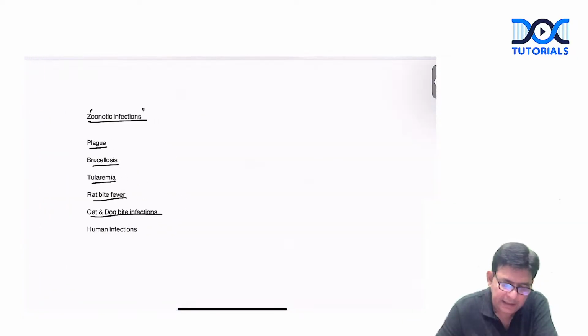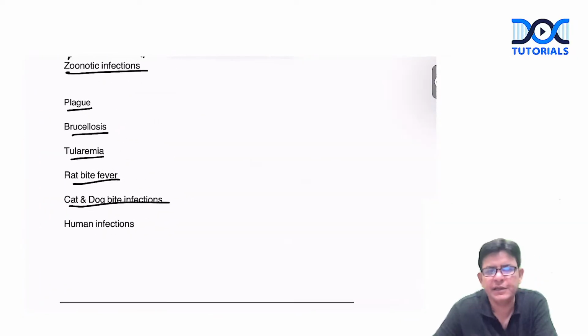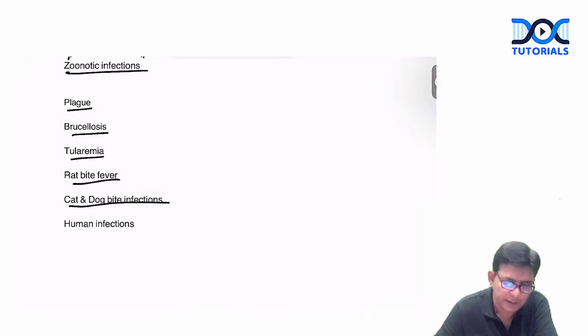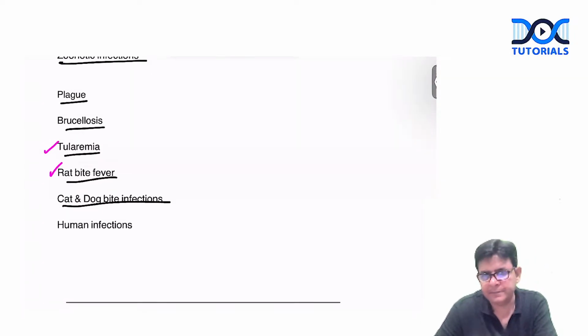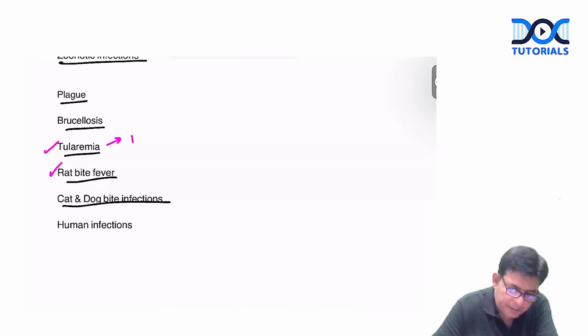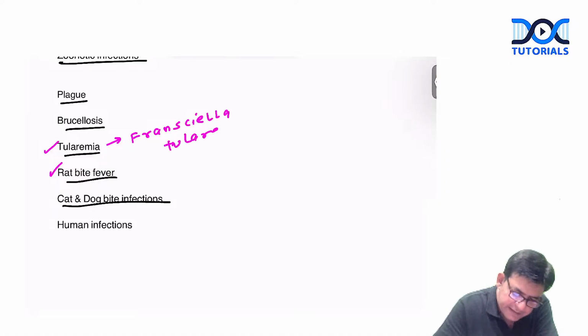Okay, other than that, you must have heard of these names also. Whenever you are talking about tularemia, rat bite fever, I will tell you one or two lines regarding them. Okay, so tularemia happens because of a particular organism termed as Francisella tularensis.